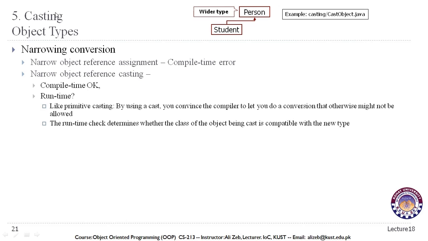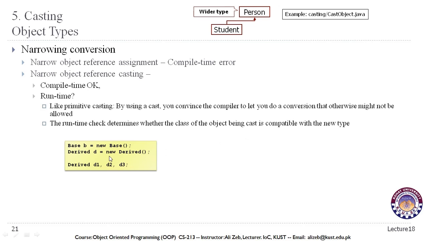So if we try to convert through assignment directly, we might get an error right at compile time. But if we use narrow object reference casting with parentheses, we might be able to get through the compiler, but then it will be checked at runtime whether the objects are compatible with each other or not.